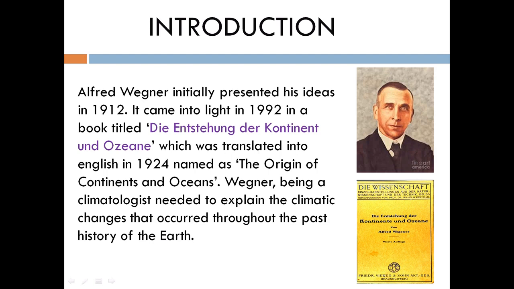Alfred Wegener initially presented his ideas in 1912, and it came into light in a book titled Die Entstehung der Kontinente und Ozeane, which was translated into English in 1924 as The Origin of Continents and Oceans. Basically, Wegener was a climatologist, so this theory was developed on the basis of climate change. Climate change was the main objective of Wegener, and later, while working on it, he gave his idea of continental drift.